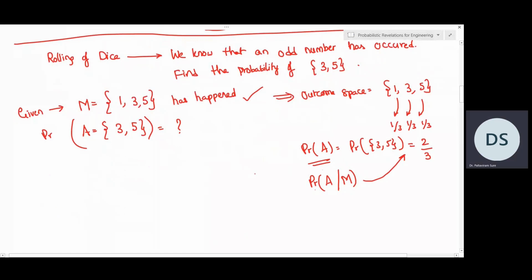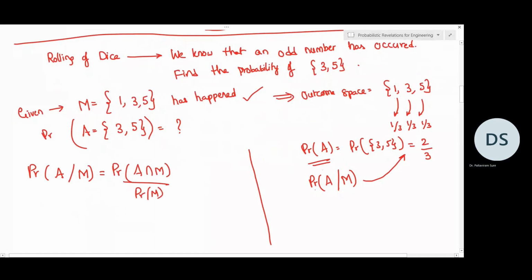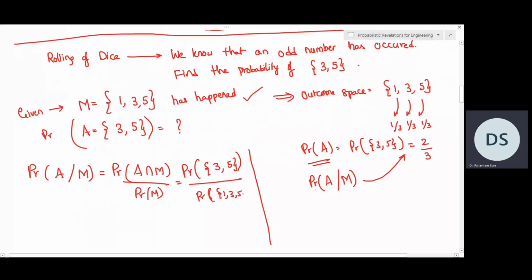Now let us invoke the definition of conditional probability and resolve this problem. So we need to find probability of A given that M has happened. So that is probability of A intersection M by probability of M. So when we do probability of A intersection M, this becomes probability of 3, 5. And this will be probability of 1, 3 and 5.